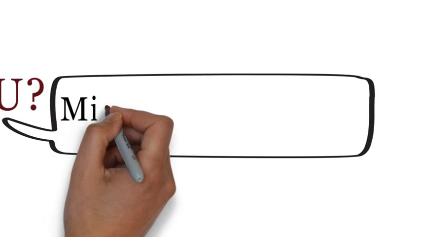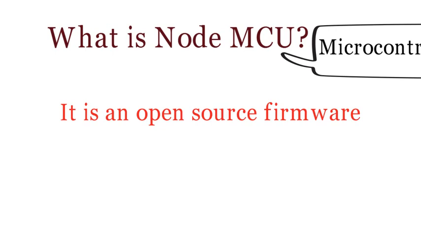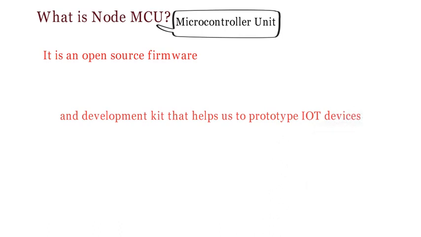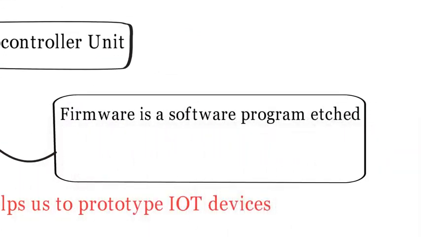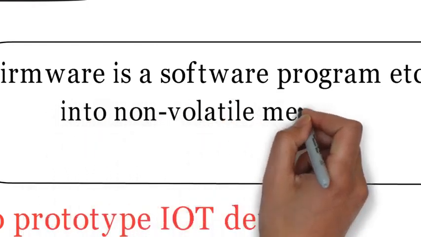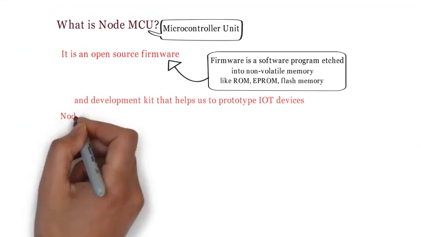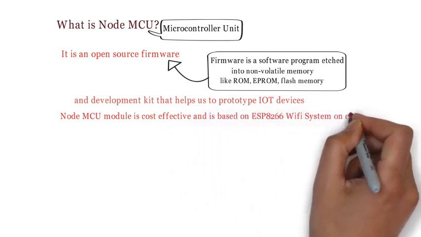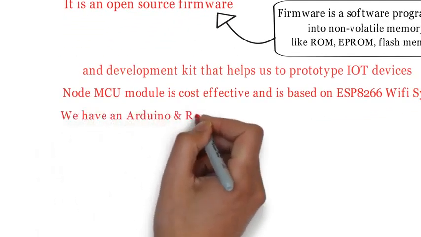What is Node MCU? MCU stands for microcontroller unit. Node MCU is an open source firmware and development kit that helps us to prototype IoT devices. Firmware, what is it? It is a software program programmed or etched into non-volatile memory like ROM, EEPROM and flash memory. Node MCU module is cost effective and is based on the ESP8266 Wi-Fi system on chip.